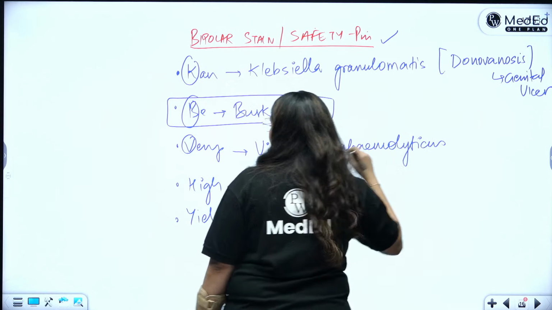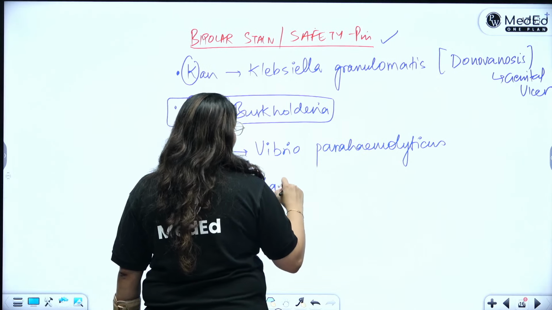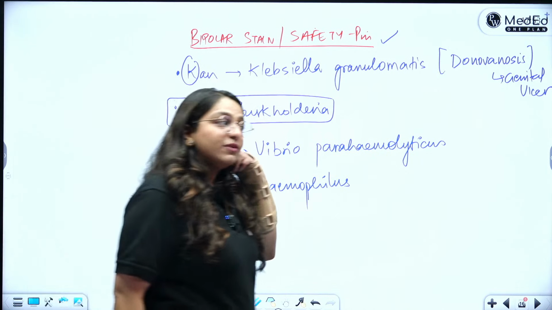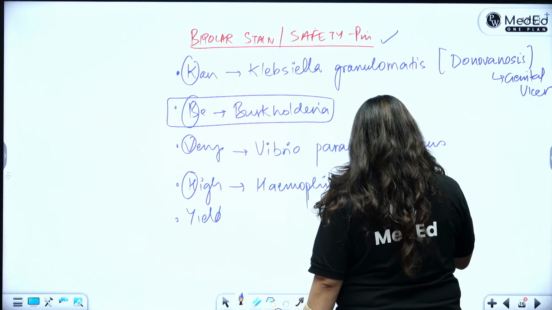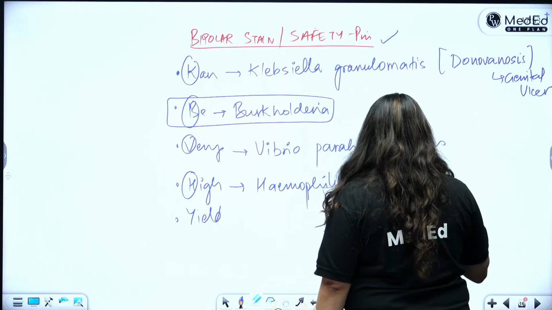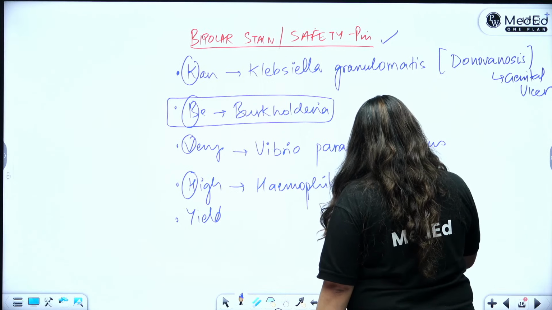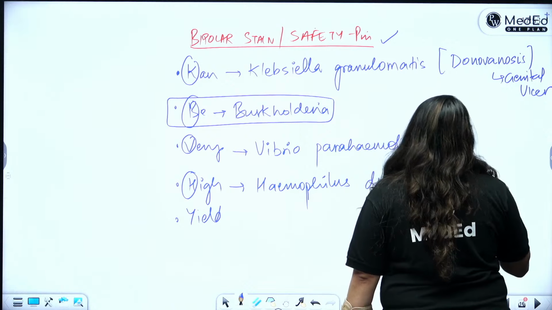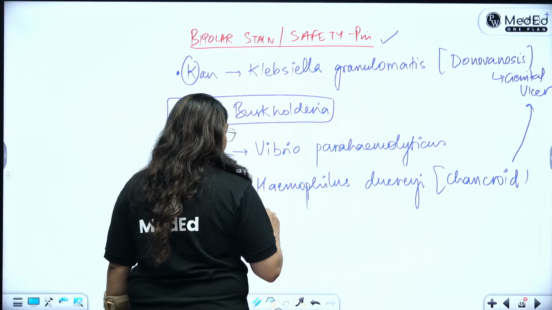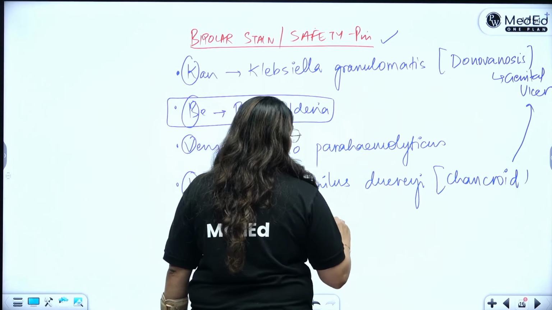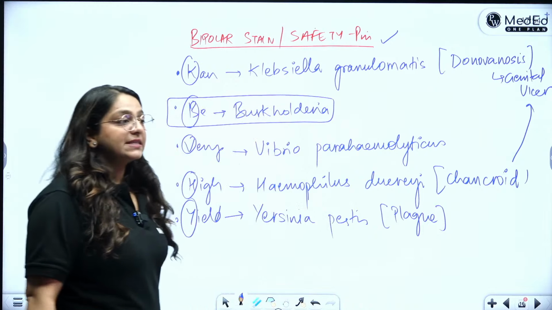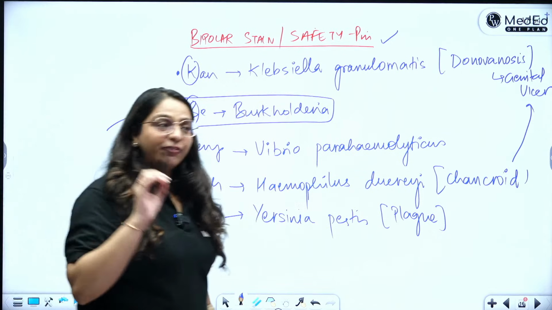All right. And what else is high yield? So Haemophilus, but I just read Haemophilus influenzae with no mention of bipolar staining. So of course not Haemophilus influenzae, nor Haemophilus parainfluenzae. Okay, sorry, Haemophilus ducreyi, which causes chancroid, which is again a genital ulcer. And Y for Yersinia pestis, which causes the plague. Okay, so this is done. So we have just seen this guy, Burkholderia. So you have to write about.